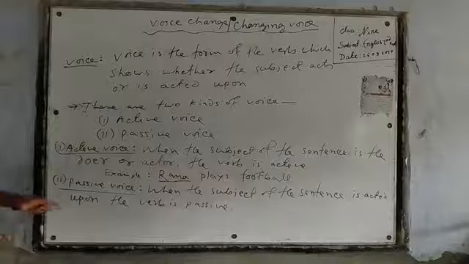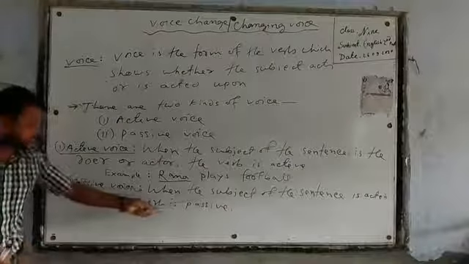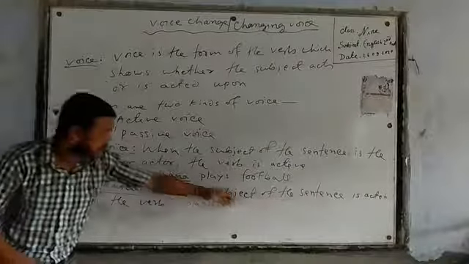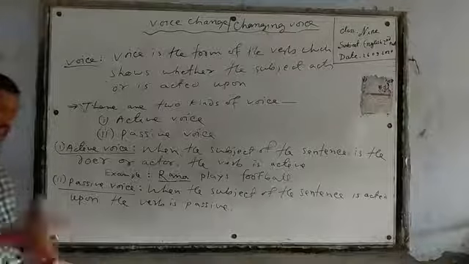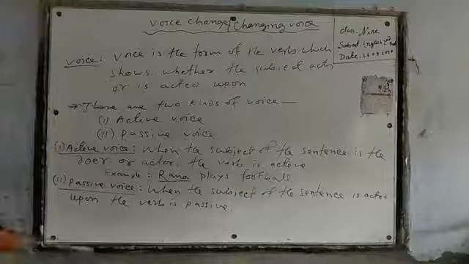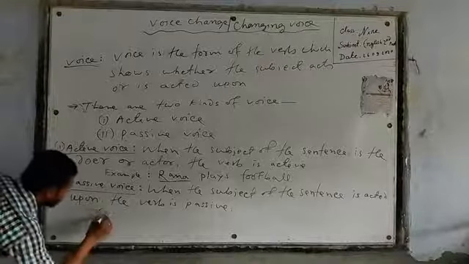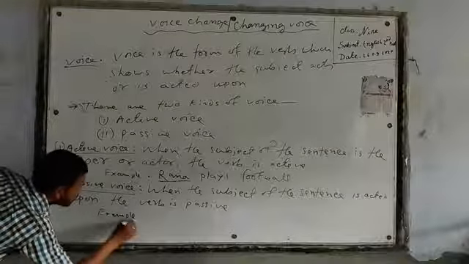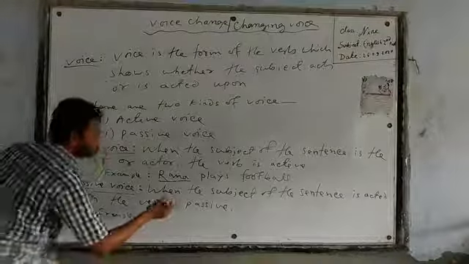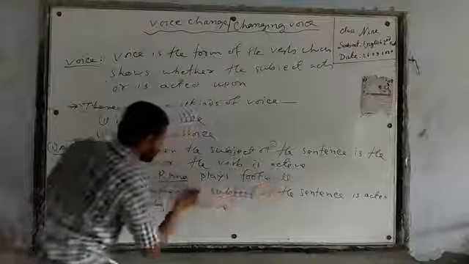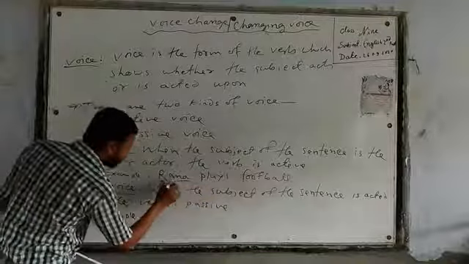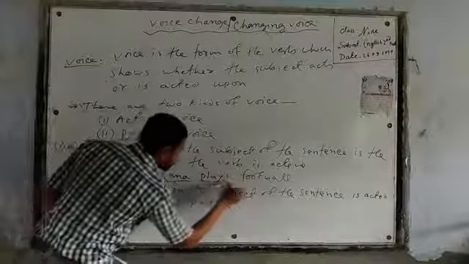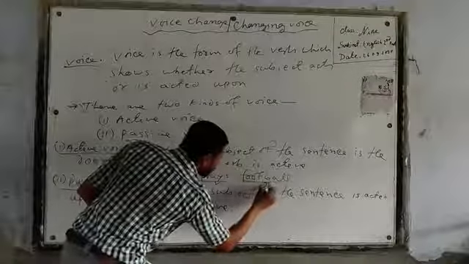Definition of passive form, dear learners. When the subject of the sentence is acted upon, the verb is passive. Example, I will show you an example. In this sentence, Rana plays football well. Rana is the subject, play is the verb, and football is the object.